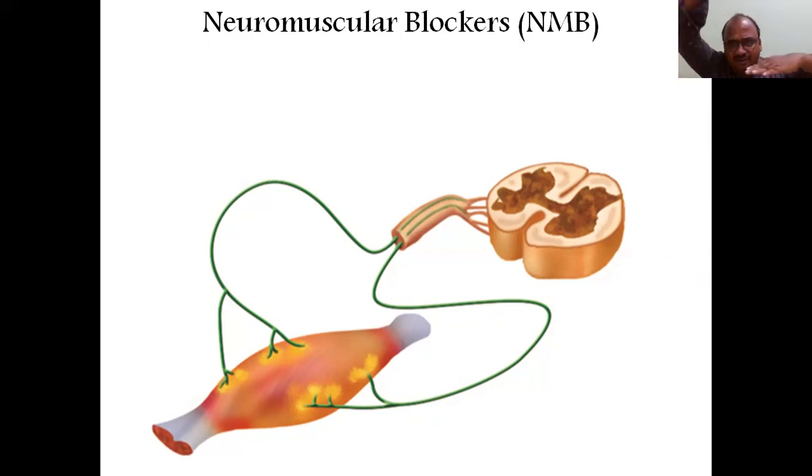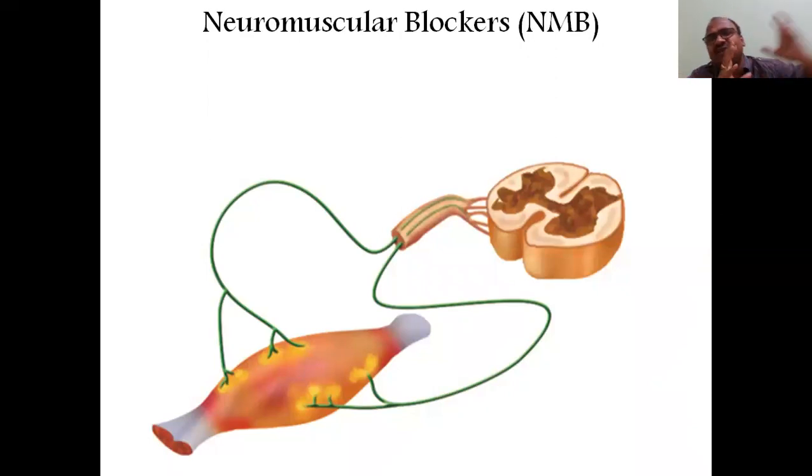So acetylcholine, even though it comes from the neuron, will be blocked since the acetylcholine receptors are blocked here. So there is no place for acetylcholine. So your muscles, whatever is there, will not be contracted. So they are relaxed.